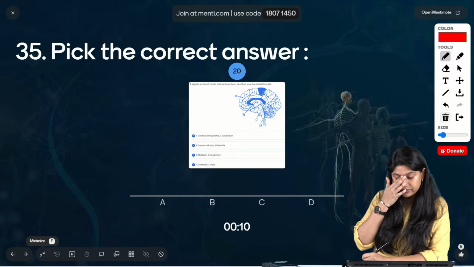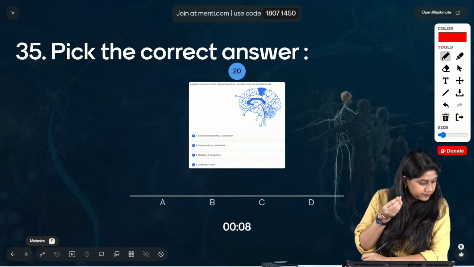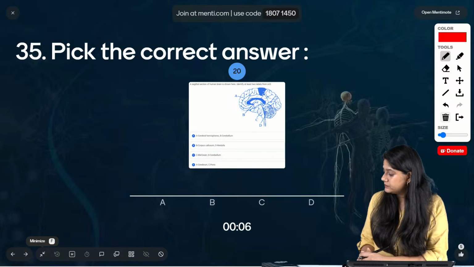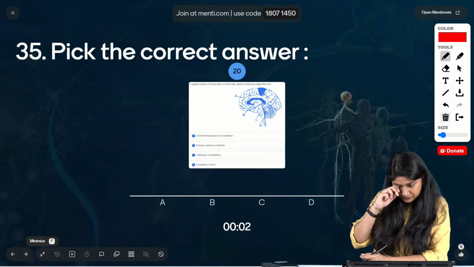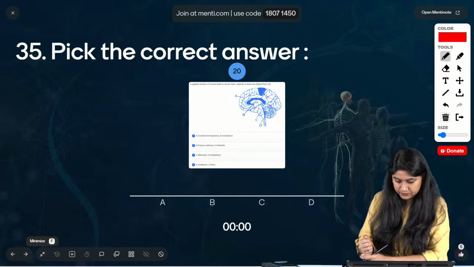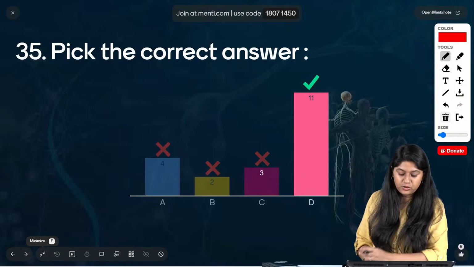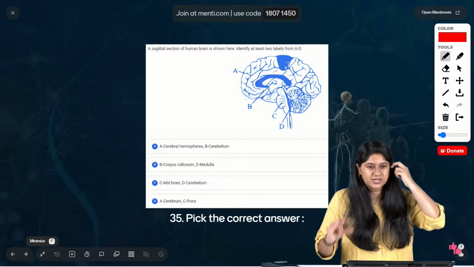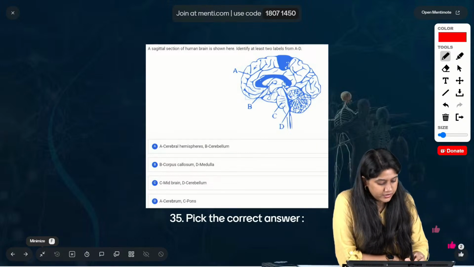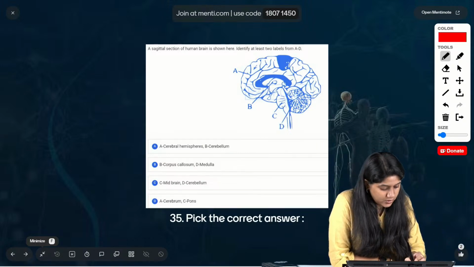Everyone take a look at the diagram very carefully. Very good. Option D is the correct answer. Few of you got confused because the image is also a bit tricky.